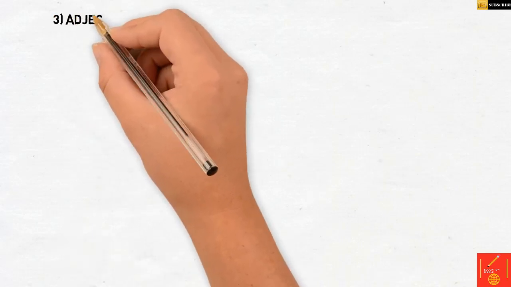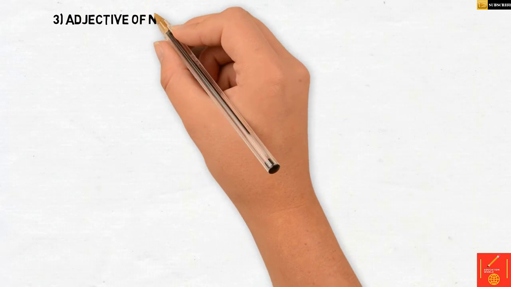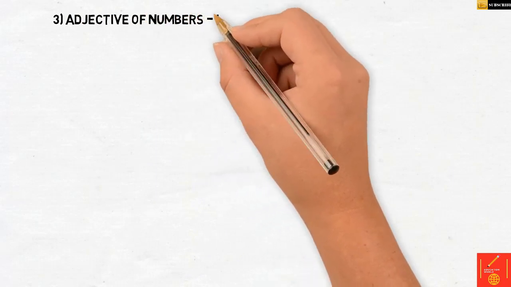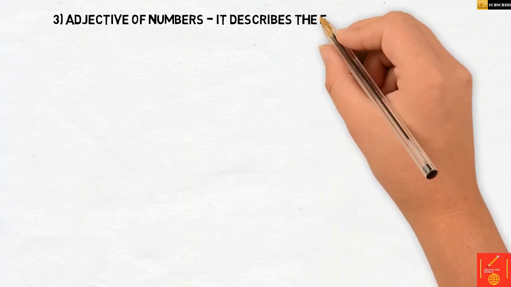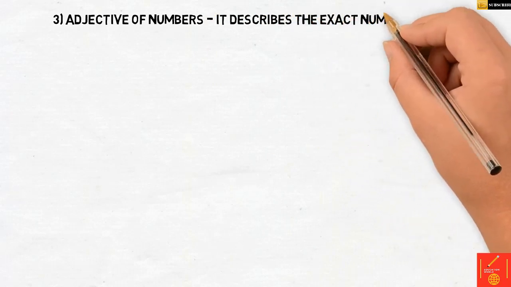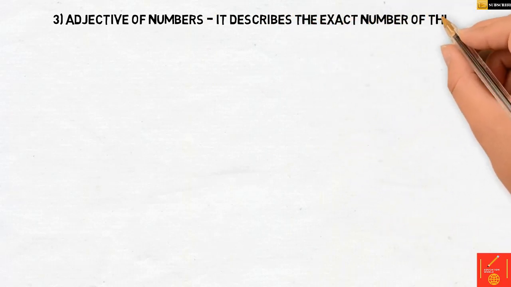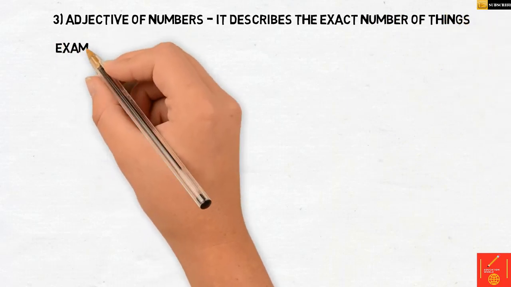The third one we have is adjective of number. Now this gives you the exact number, that is how many. The exact number will tell you how many. I need 10 apples. I need 20 rupees. So this tells you the exact number.